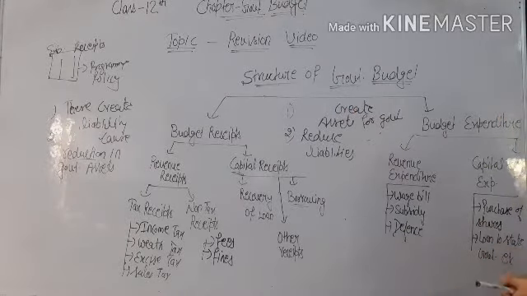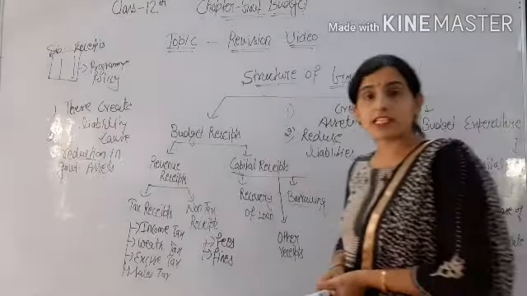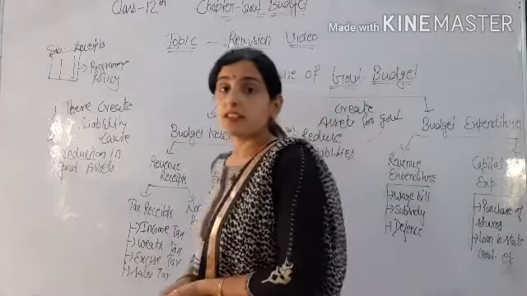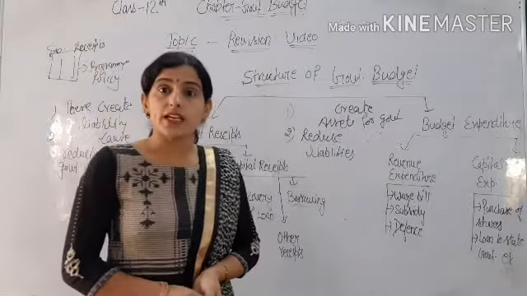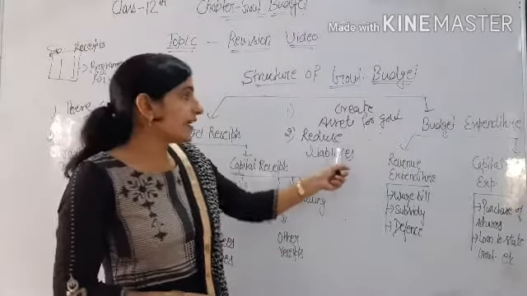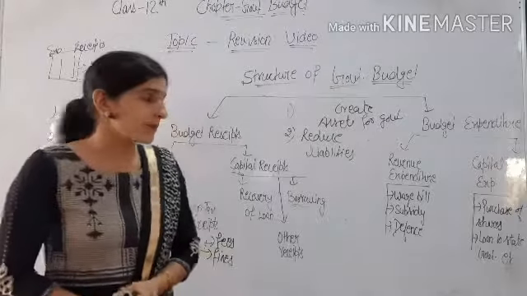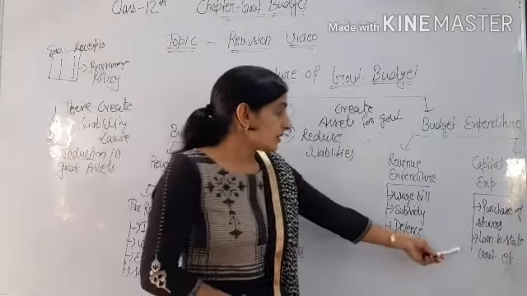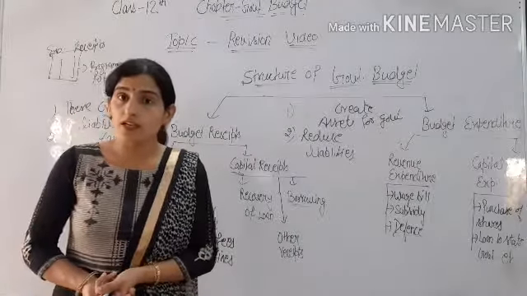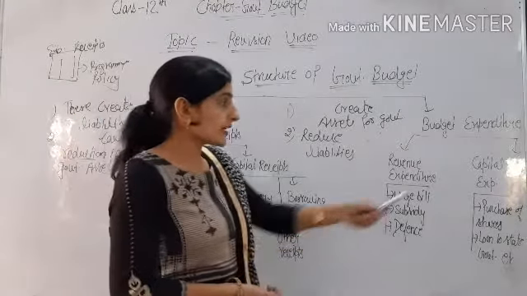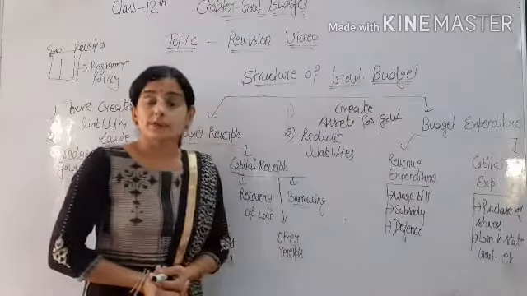The next is loan to states. When the government gives a loan to another state, then the government's liability reduces, and that is included in capital expenditure. Then loan to state government, and we can say repayment of loan. This is also included in capital expenditure.